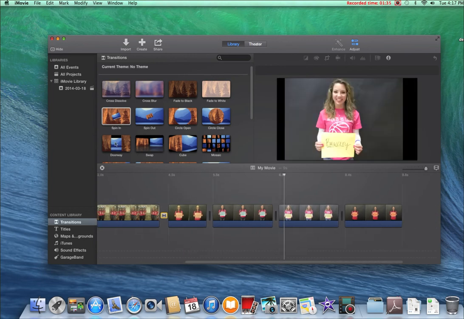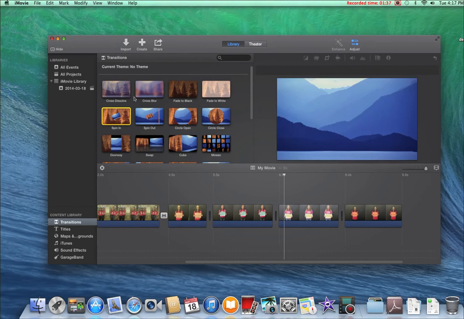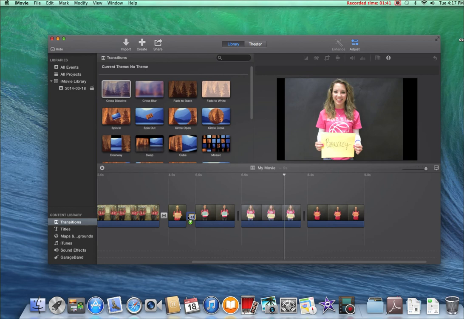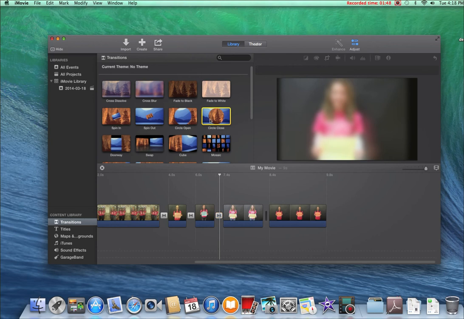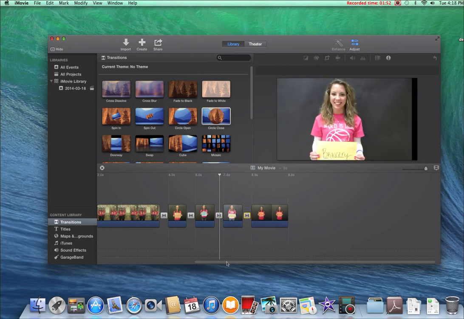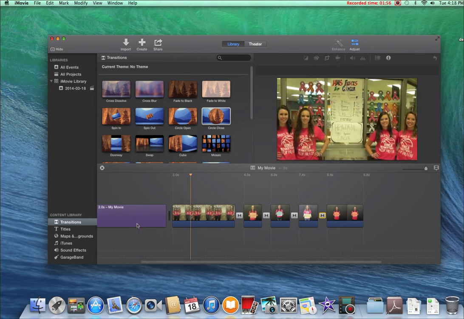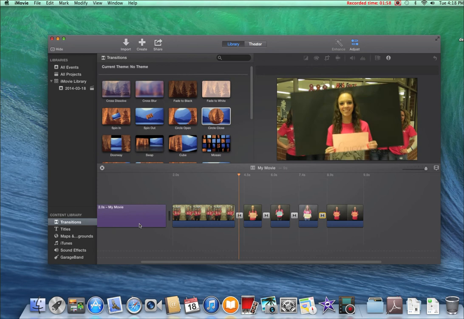If you want, you can add different transitions to different parts of your movie. Just drag them down and place them. And then press the space bar again to see how your movie looks.